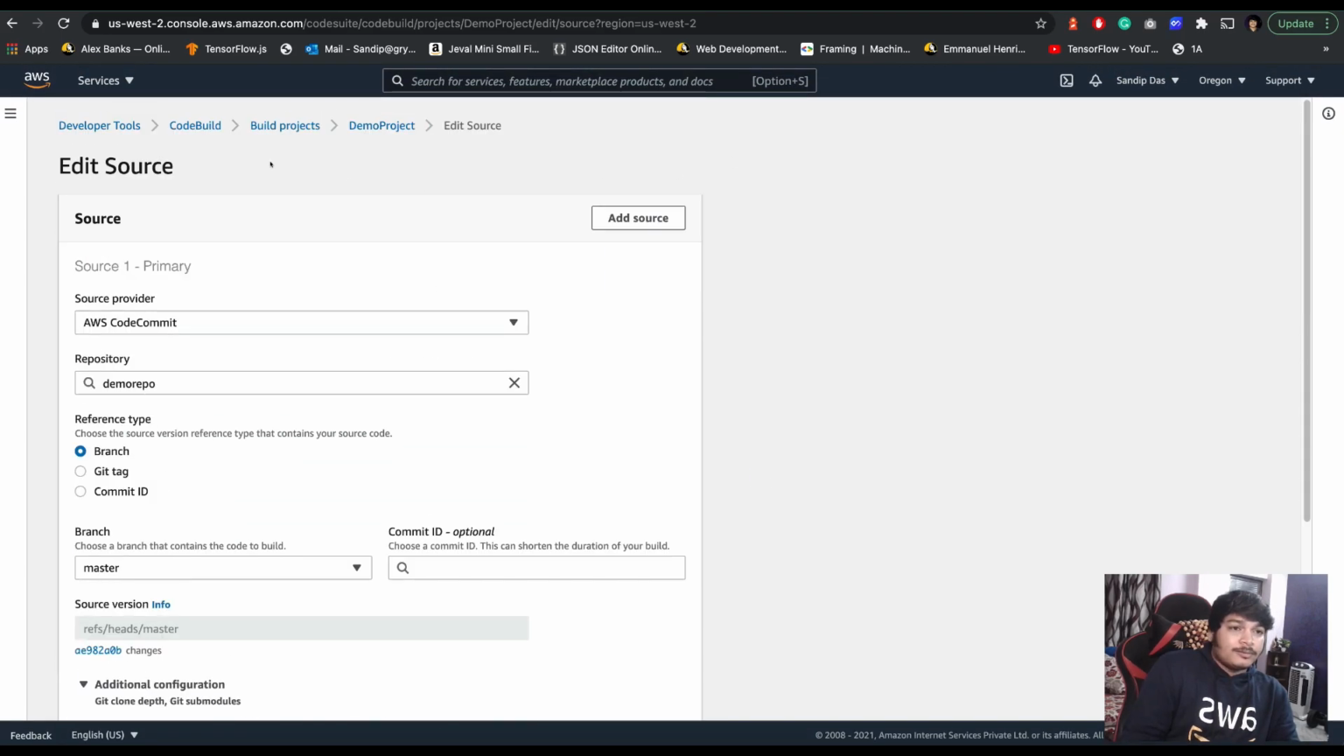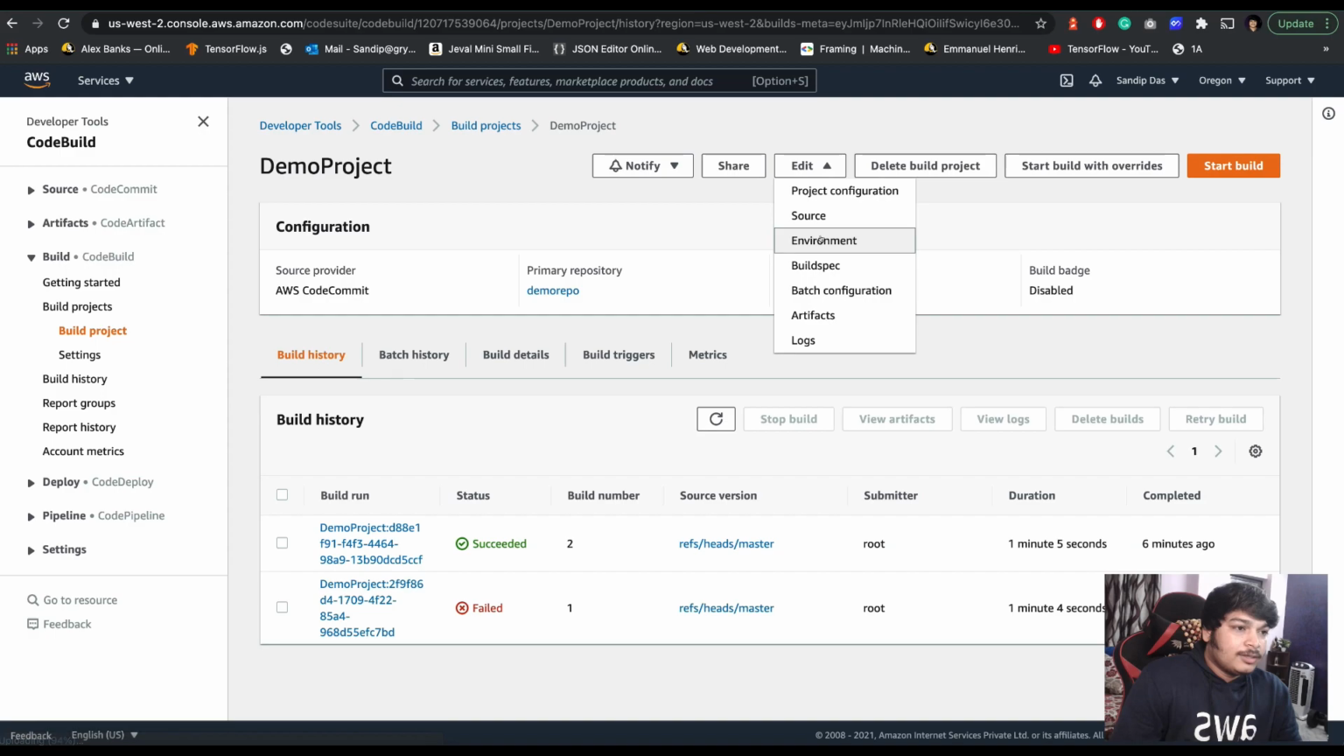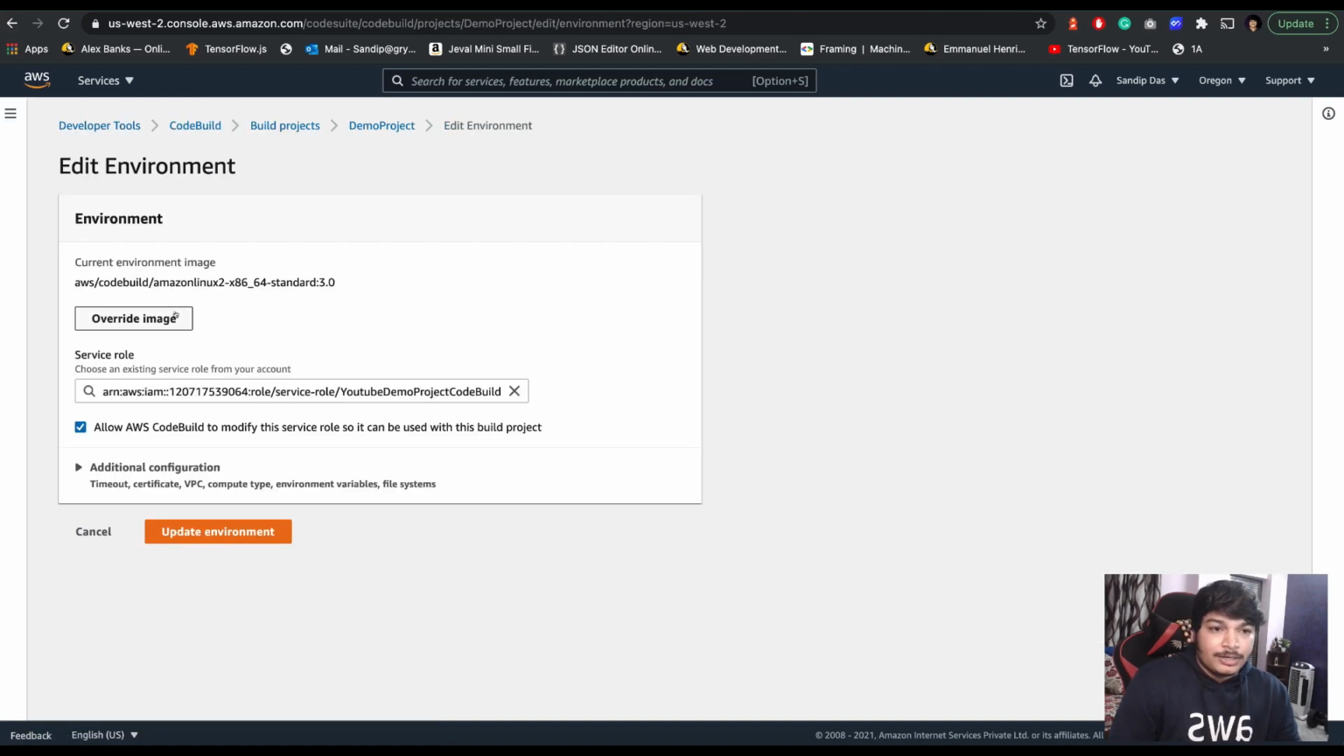You can do it here. Or what you can do is edit the build environment. Now, what is the build environment? You get an image provided by AWS. If you want to have your own image, you can provide the image.